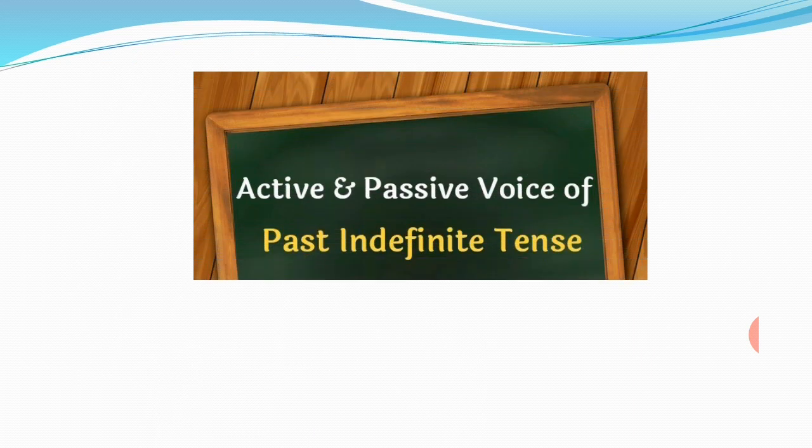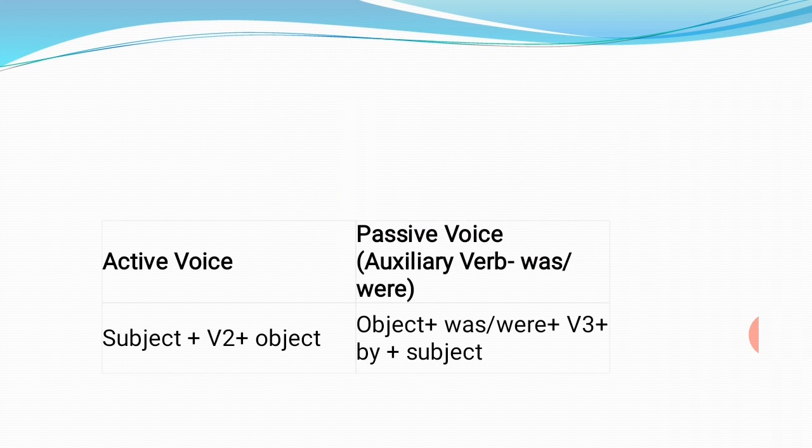Okay, so past indefinite tense now for active and passive voice. Active voice has subject plus V2, the second form of verb, plus object. When we change into passive voice, the object definitely would replace the subject. So object plus was or were. In present indefinite tense we used is, am, are, but here we will use was, were plus third form of verb plus by plus subject.